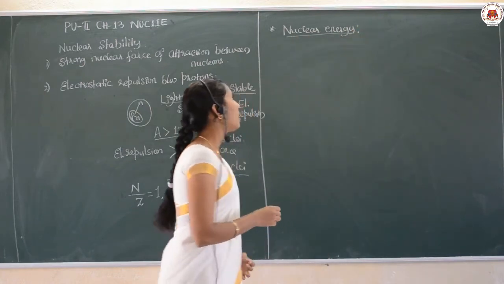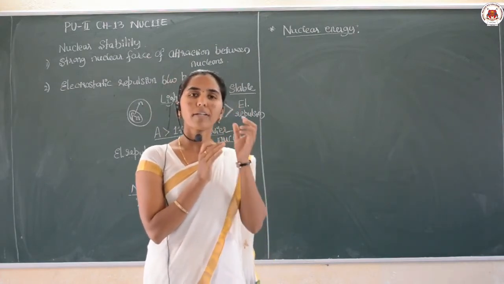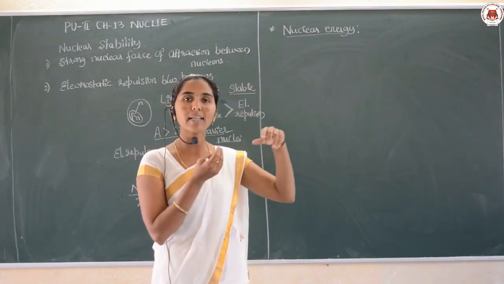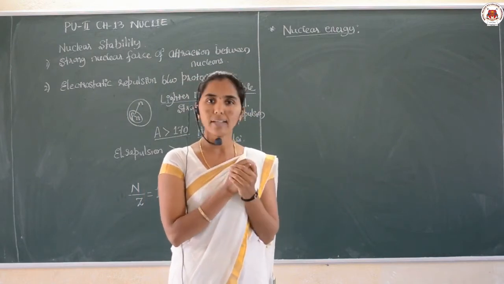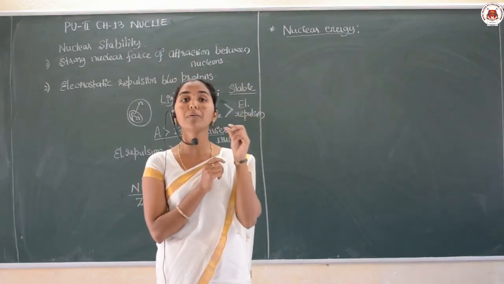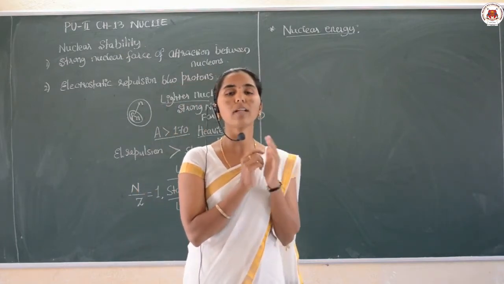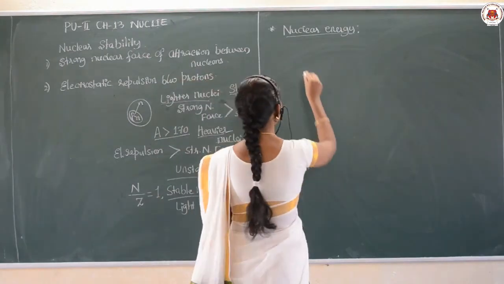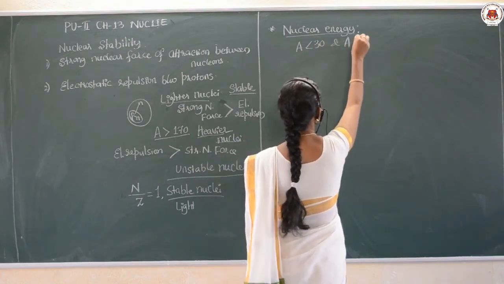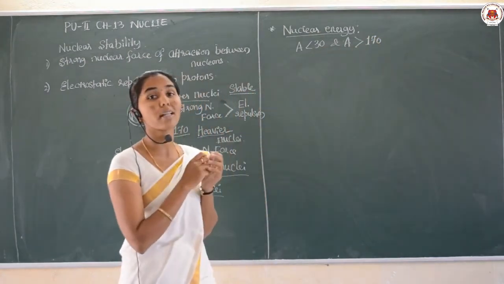Nuclear energy. As we know already, according to Einstein's mass-energy relation, whatever amount of energy is dissipated during a nuclear process exists in the form of energy here. When you come to the nuclear binding energy per nucleon, that is called specific binding energy. In that you will see that nuclei with mass number less than 30 and greater than 170 are considered almost unstable.